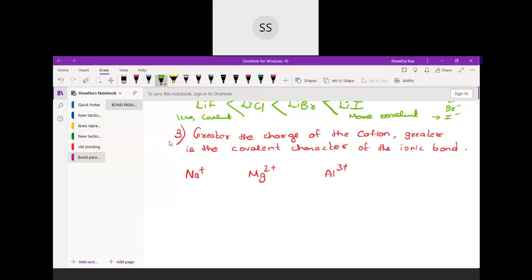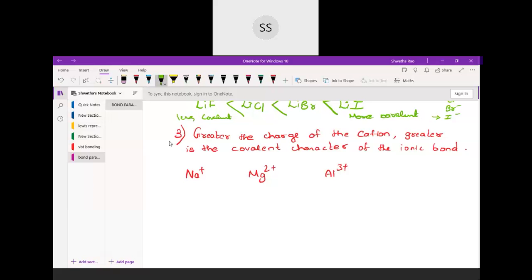It should be aluminium. Very good, the answer is correct. Why should it be aluminium?